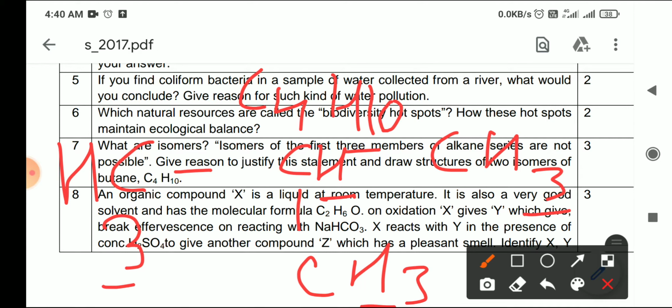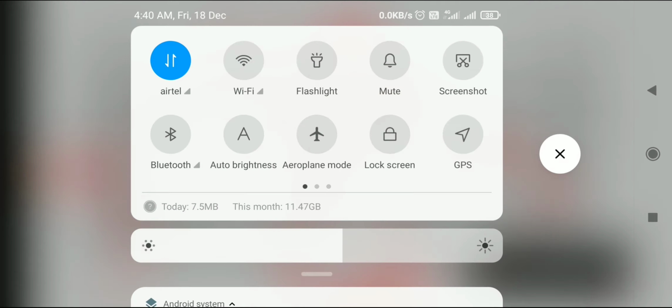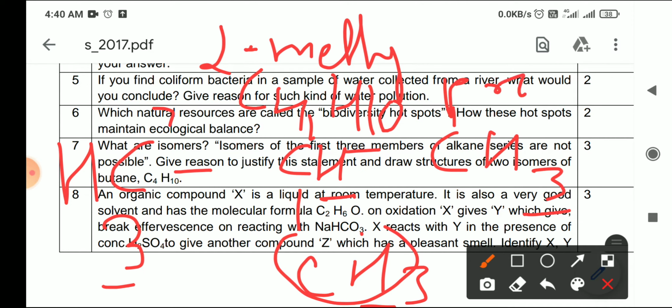N-butane. And now if you write the name of this compound, because you know that 1, 2, 3, the methyl group is on the 2 position. The name of this compound is 2-methyl propane. 2-methyl propane.